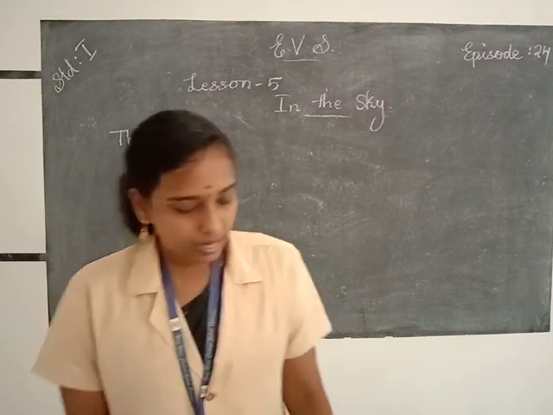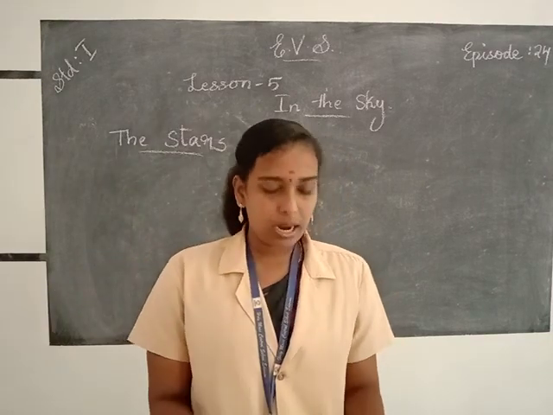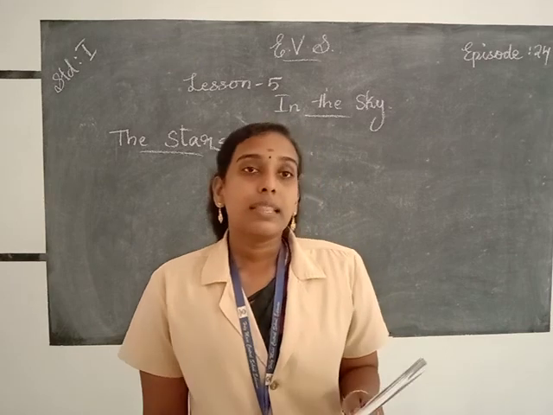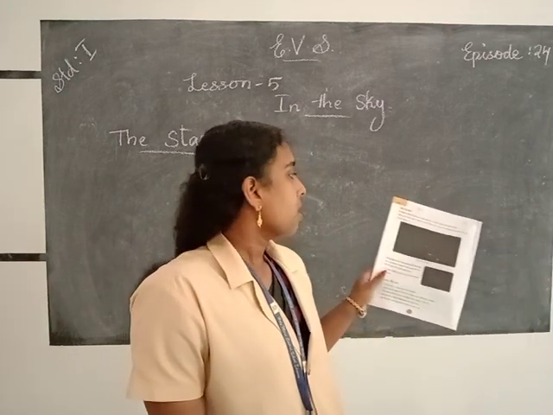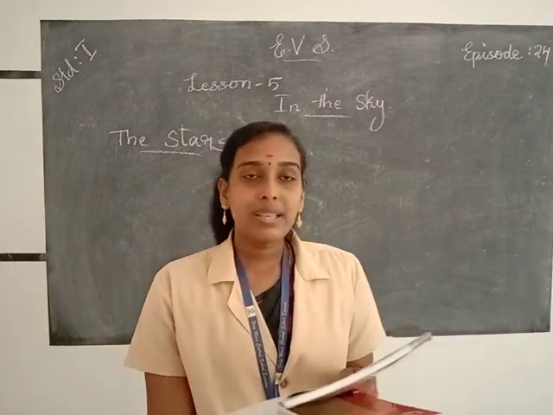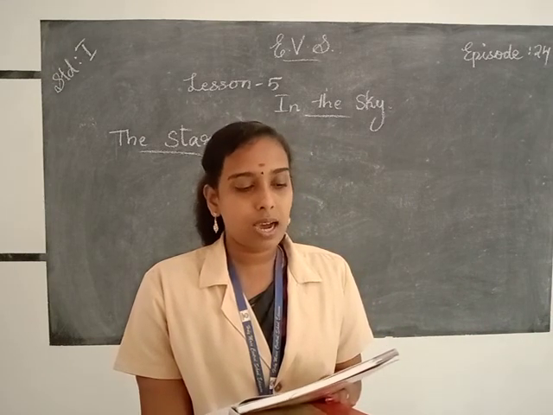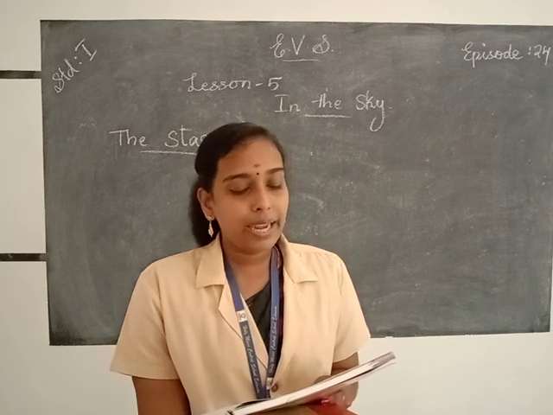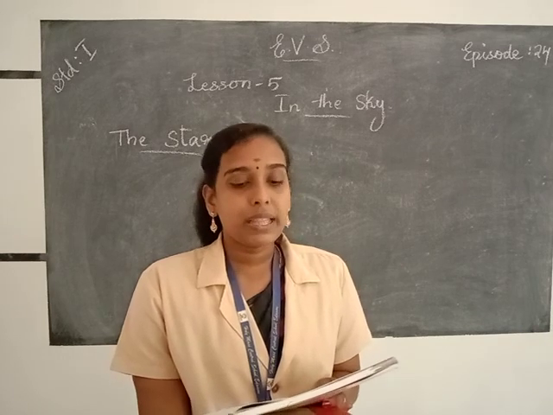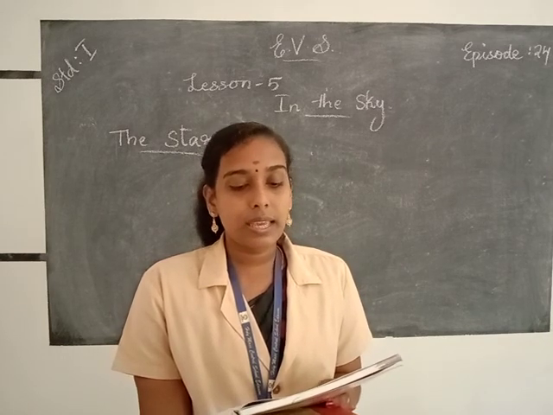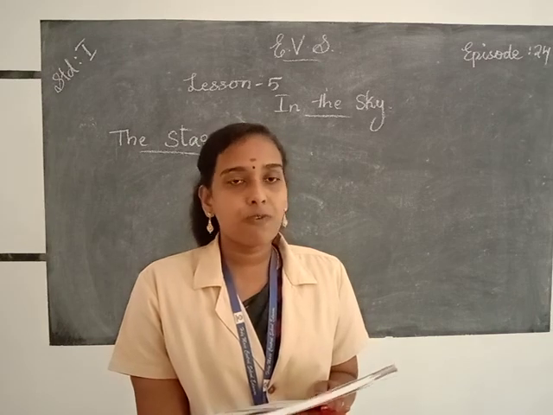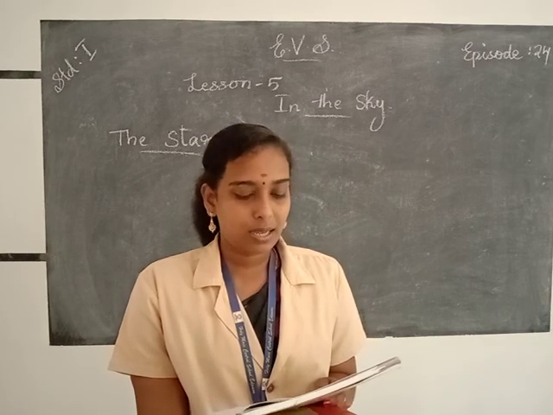Take the textbook and open page number 134. The stars. At night, when the sky is clear, we can see lots and lots of stars. Stars are very big in size, but they look so tiny because they are very far away from us.